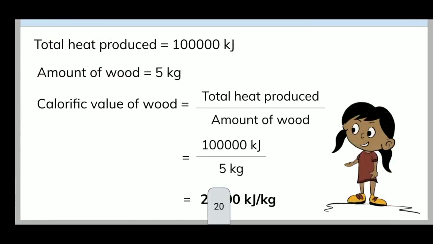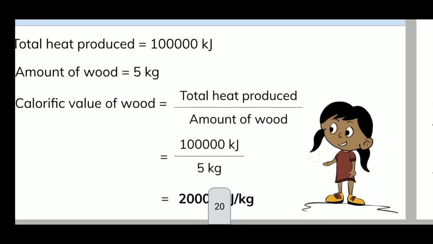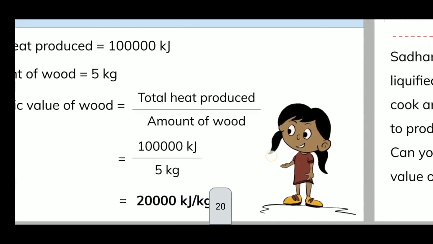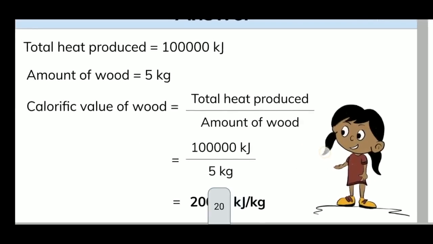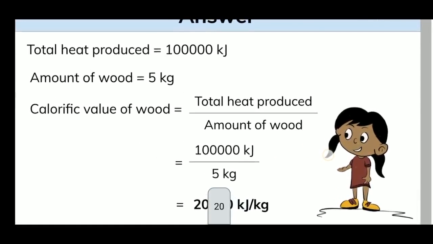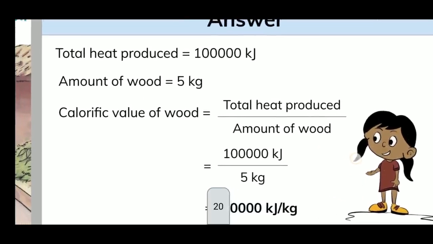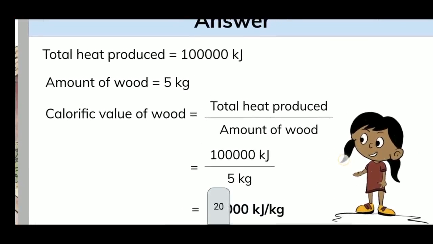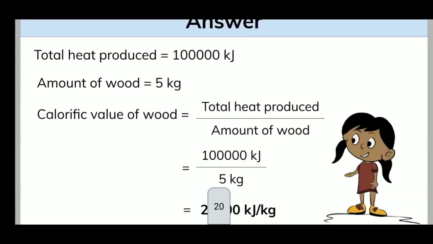Total heat produced is 1,00,000 kilojoule, amount of wood is 5 kg. So calorific value of wood is total heat divided by amount of wood. So 1,00,000 by 5 kg is equal to 20,000 kilojoule per kg. So what's the calorific value there? 20,000 kilojoule per kg.